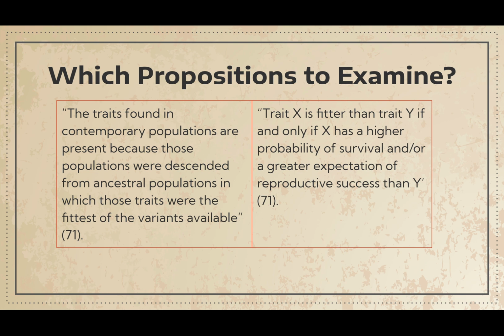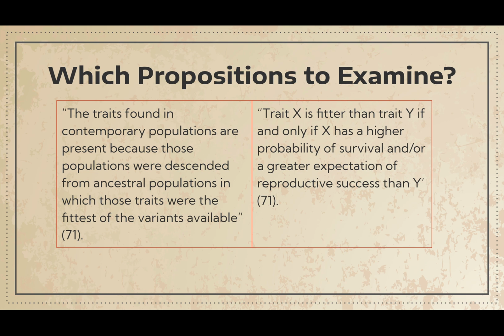To do so, Sober offers examples of what an analysis of these propositions would look like. He lays out two propositions regarding the concept of fitness to illuminate this process. The first one is: the traits found in contemporary populations are present because those populations were descended from ancestral populations in which those traits were the fittest of the variants available.